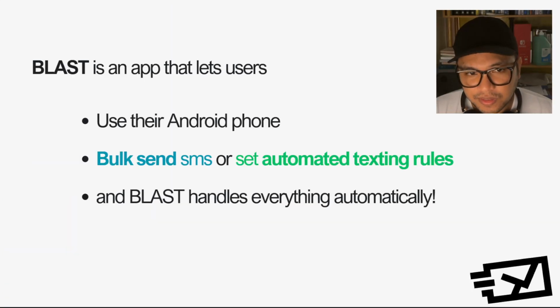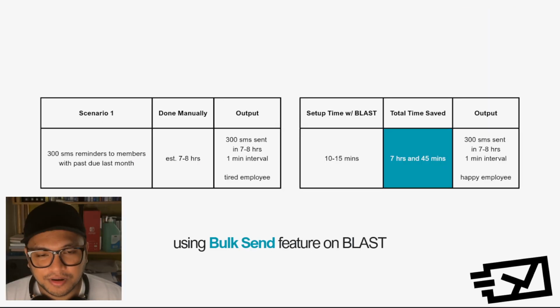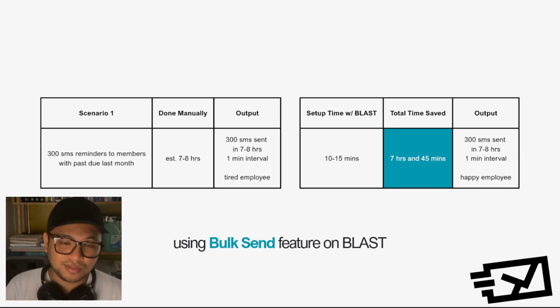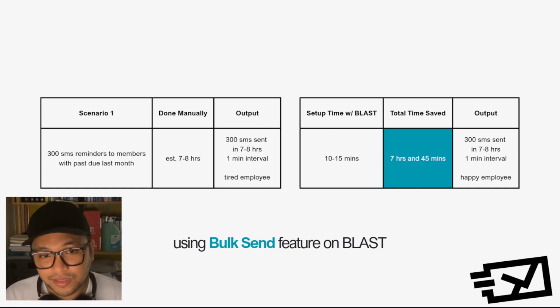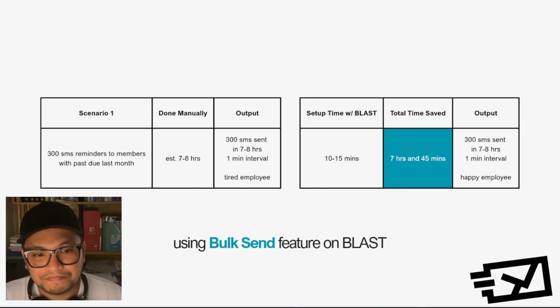Blast is an app that lets users use their Android phone to bulk send SMS, or set automated texting rules, and Blast handles everything automatically. So, for example, on scenario number one, you need to send 300 SMS reminders today to members with past due last month. If done manually, that would take 7 to 8 hours. Assuming the person you will assign will take breaks or rest in between, so that's just an estimate, 7 to 8 hours. And given that we are humans, of course, we really like to take much of our time to do the work done for the day, right?